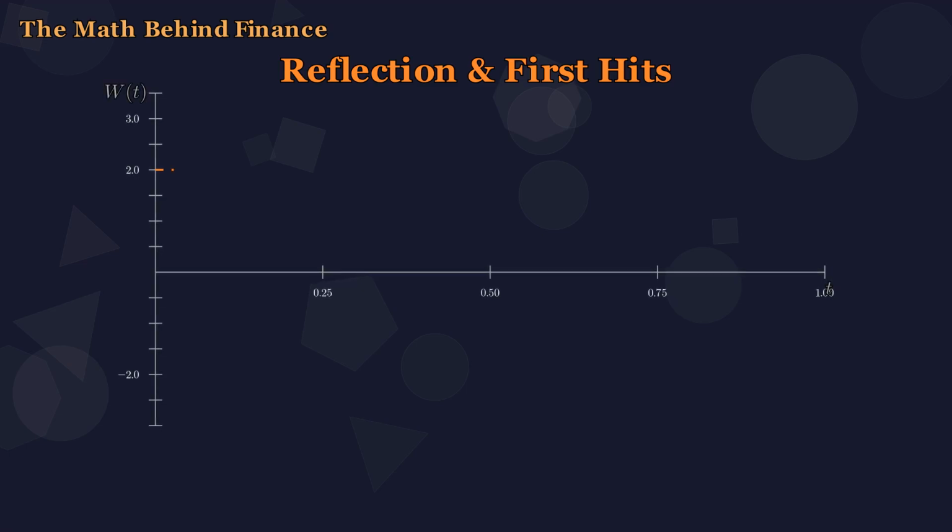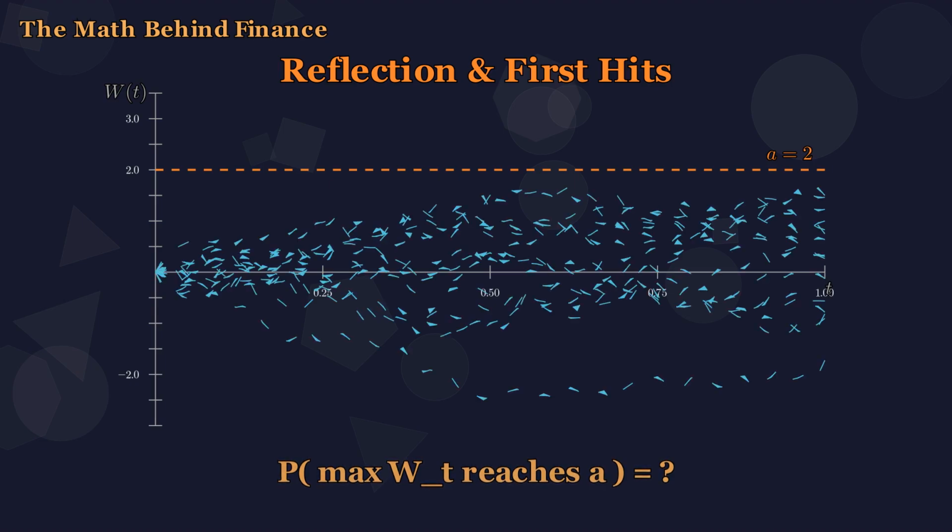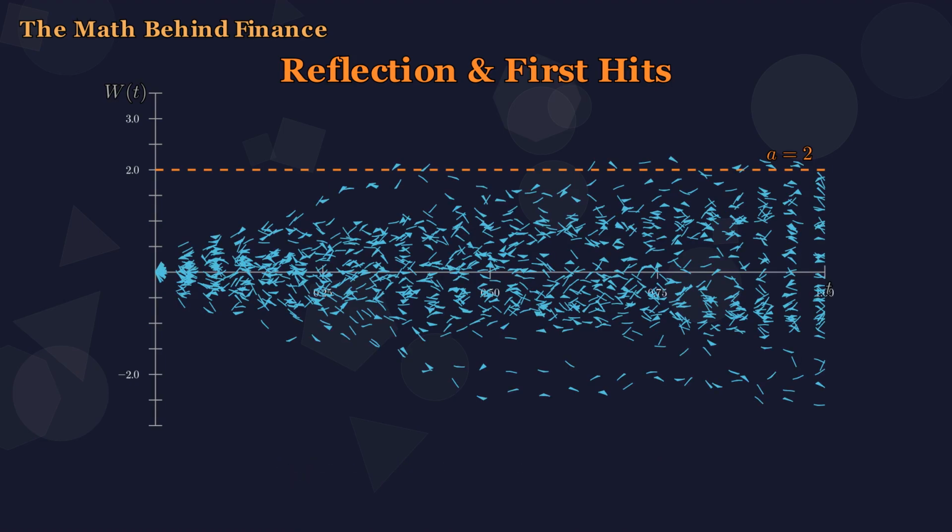The third question from episode 1. What is the probability that a Brownian path reaches a given level? Given a barrier A, what is the chance the maximum of the path over 0 to t crosses A? Barrier options, knockouts, exotic contracts worth trillions depend on exactly this probability. Here are 50 Brownian paths, each running from 0 over 1 unit of time. The barrier sits at a equals 2. Watch which ones break through.